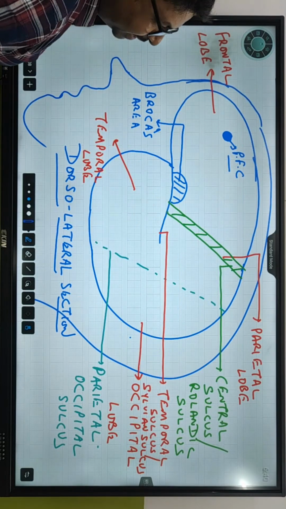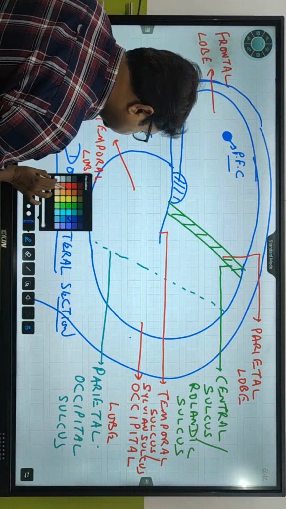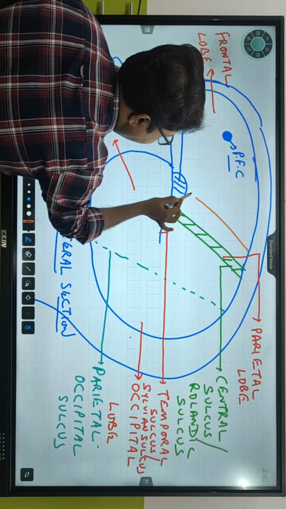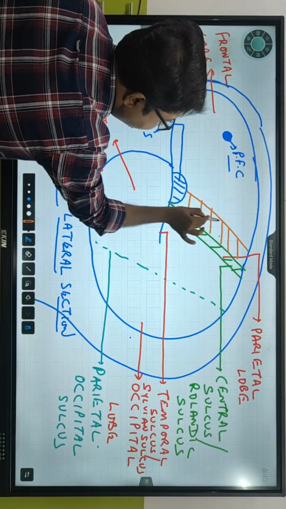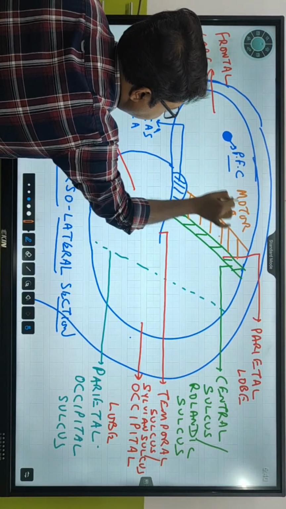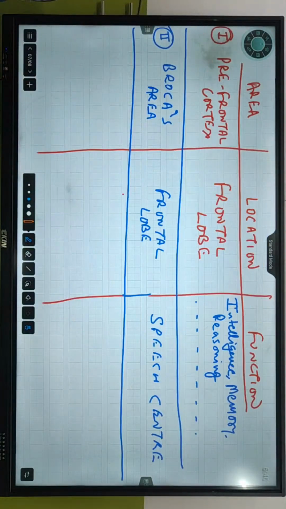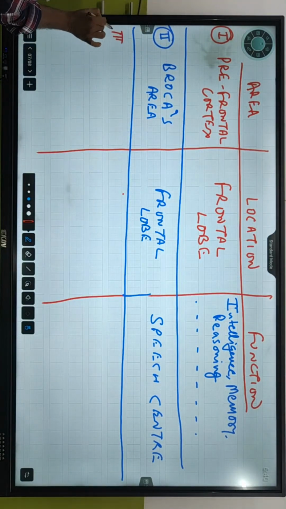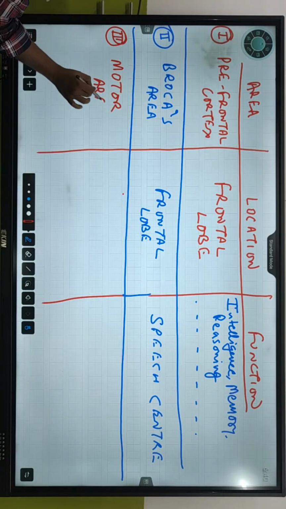Come on. Any other place where you can see. This is the area. See? The next area is present over here, just close to the central sulcus. यहाँ पे एक area है. Let us make it like this. This area is called motor area. So, the third one is motor area.